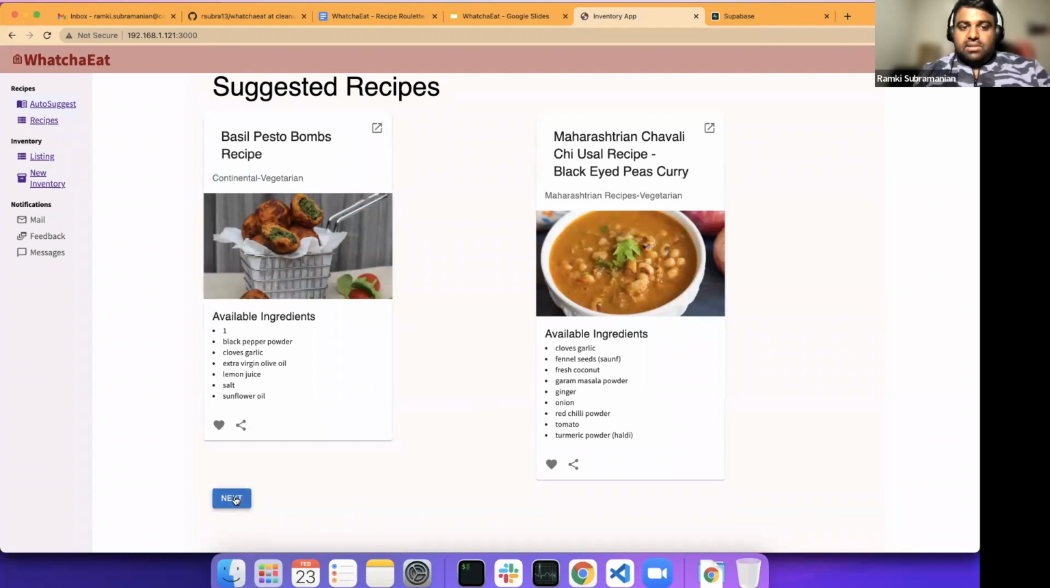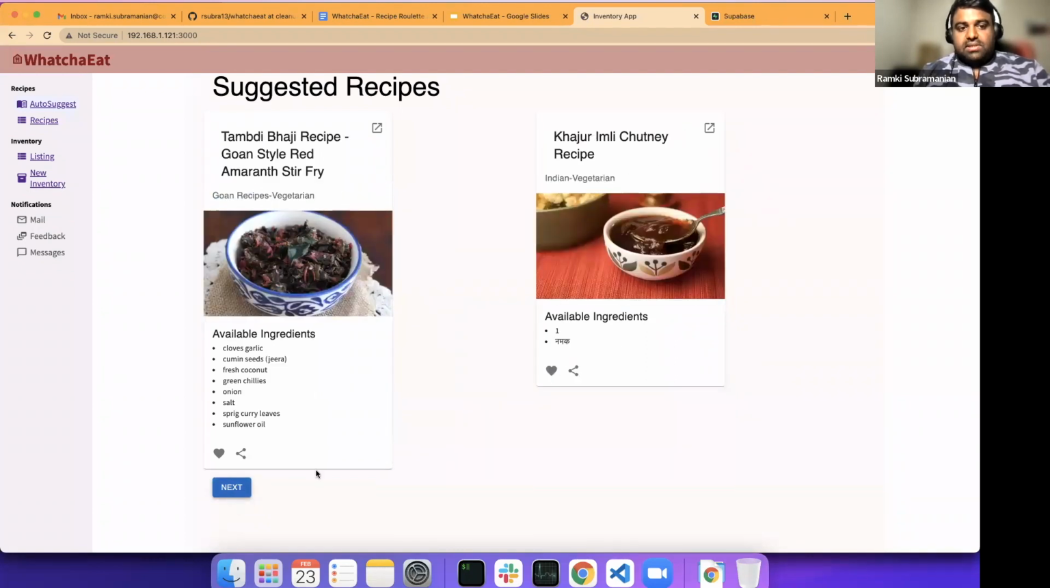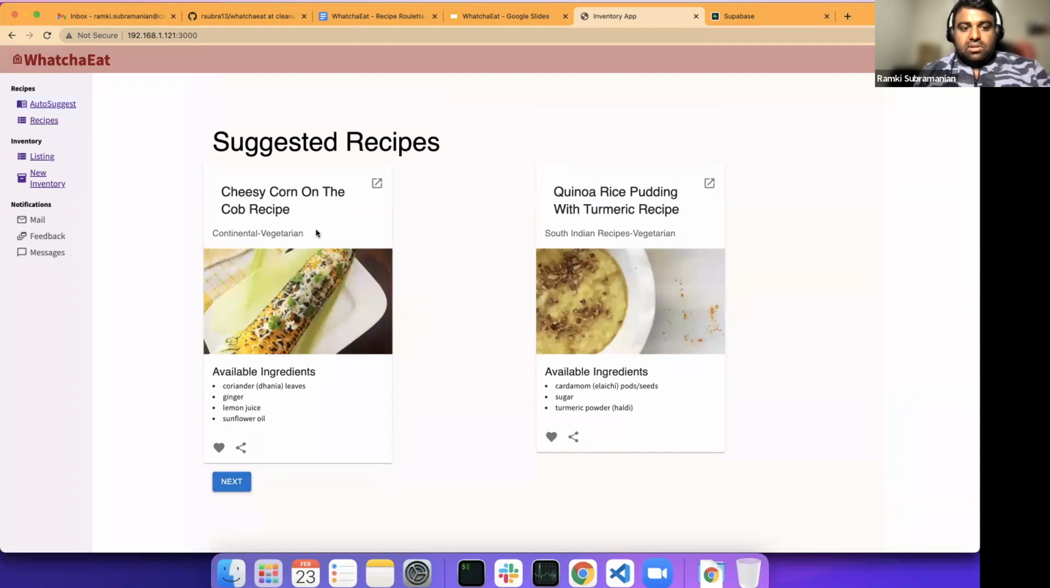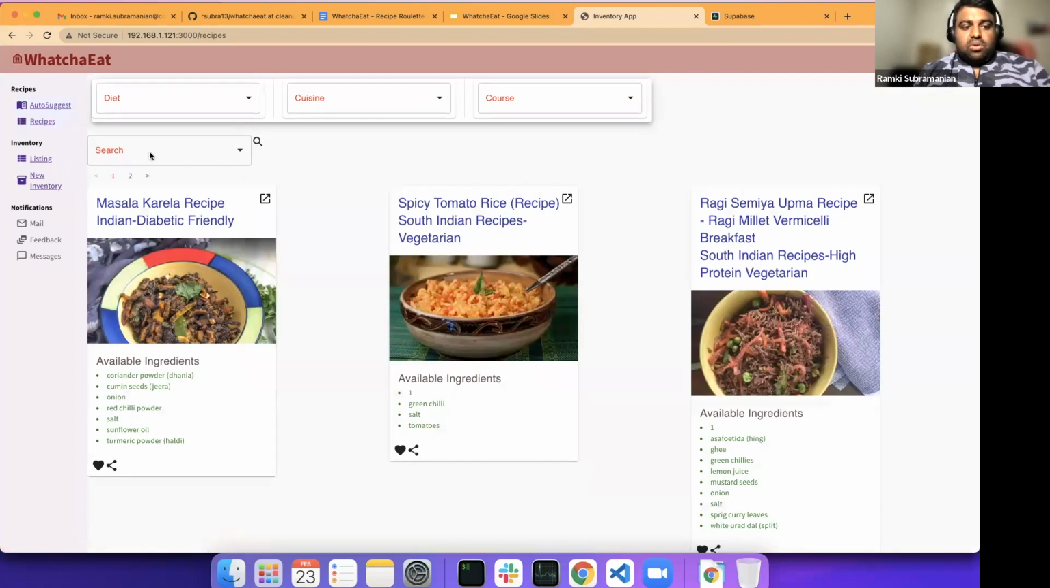If you don't like these, no problem. Just press next and you'll be suggested the next one. So again, you see some vegetarian recipes right there. If you don't like those, it doesn't matter. You keep going however long you want. If you really want to search all the 6,800 recipes, no problem.